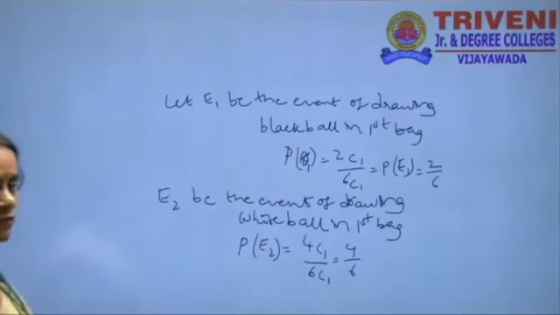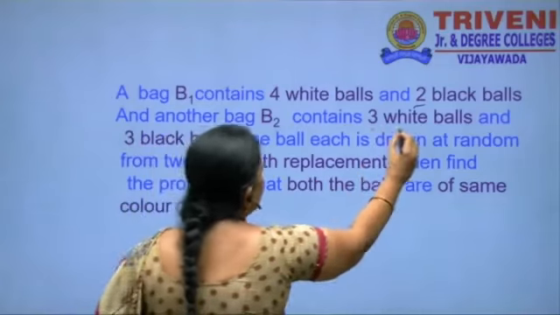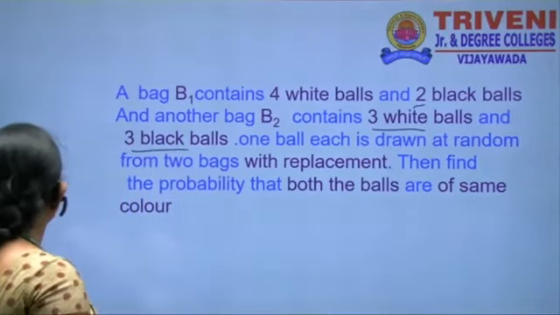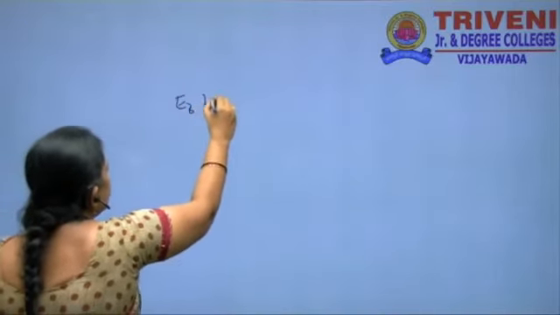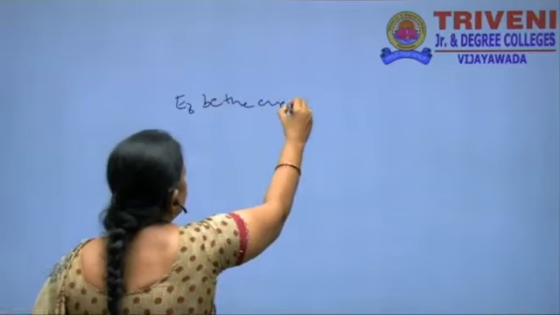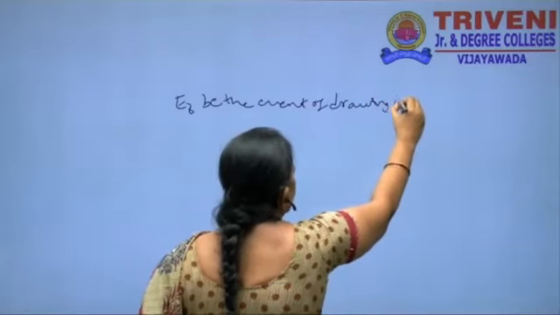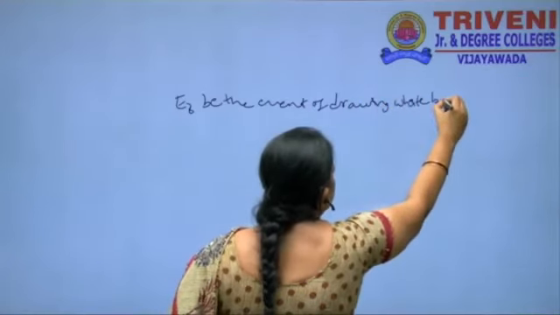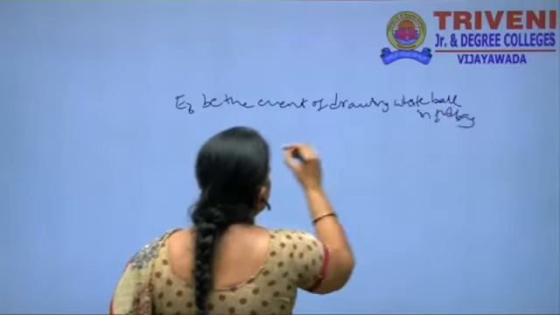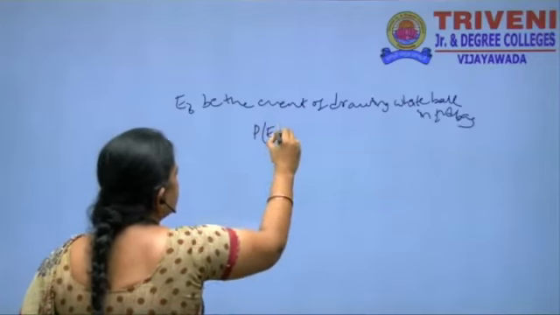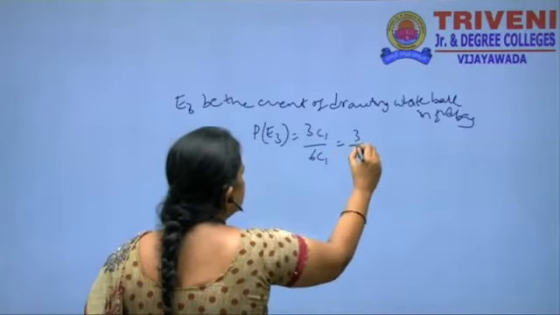In the second bag also we have 3 white balls and 3 black balls. Here E3 be the event of drawing a white ball in the second bag. P of E3 is equal to 3C1 by 6C1, that is equal to 3 by 6.